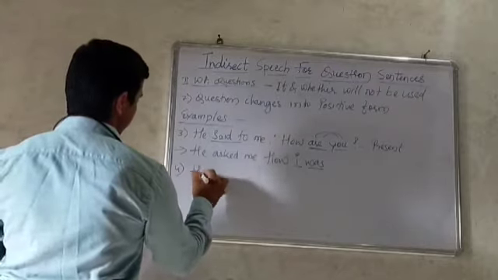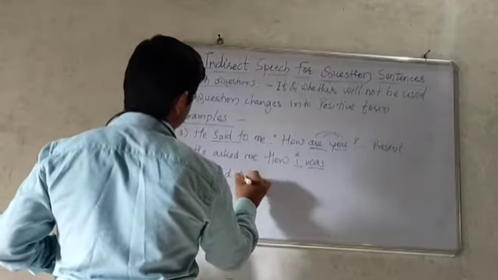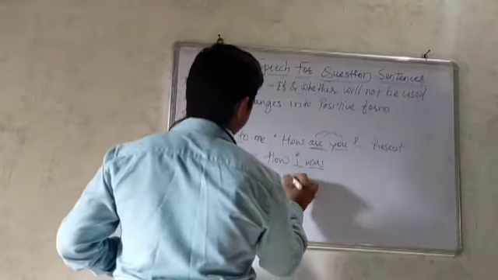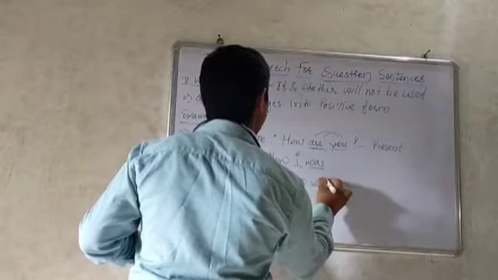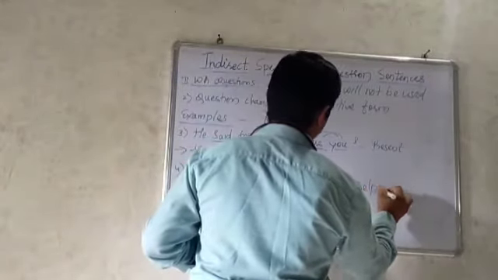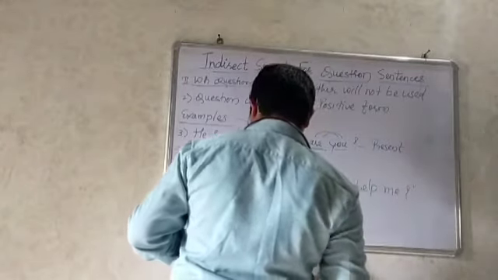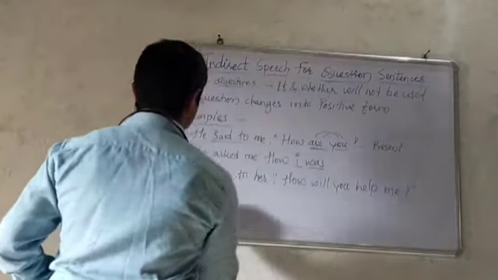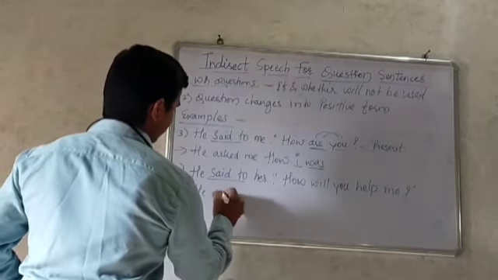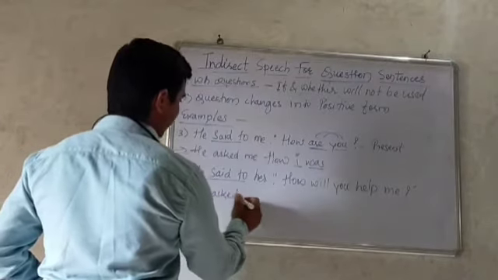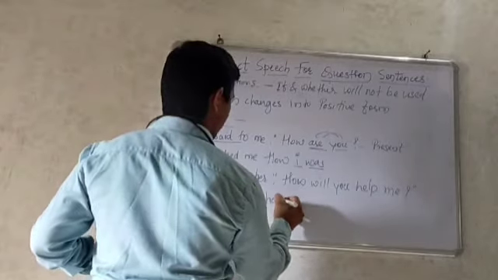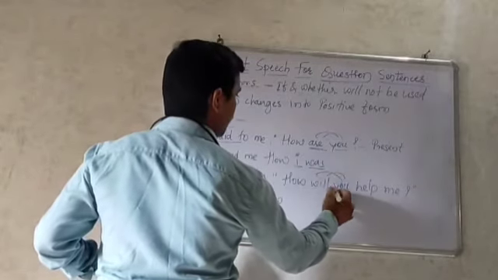He said to her, how will you help me? He asked her. So here said changes into asked or inquired. He asked her how. So you changes into he.